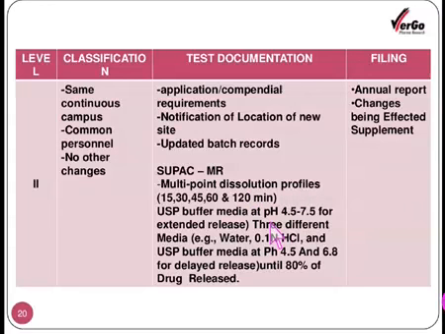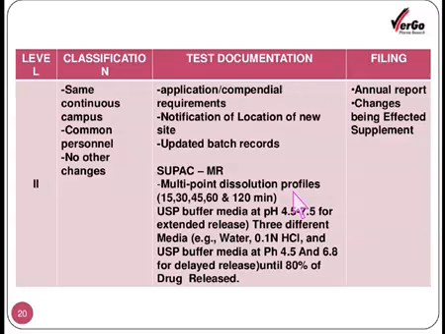Similarly, as we have seen the kind of breakup for the extended and delayed release products, this is the filing document, annual report, and the changes being effected supplement. Whatever changes are made, the supplement document has to be separately prepared and submitted to the FDA. The annual report is a routine procedure, regular till the manufacturing, and even after the manufacturing, during the post-marketing phase, the annual report is required to be submitted to the FDA as part of phase 4. So the annual report is the routine thing.